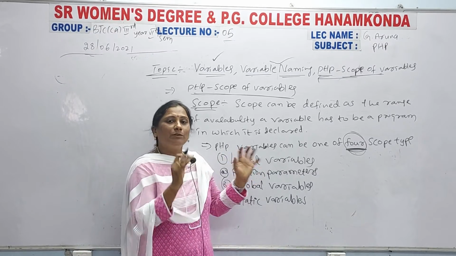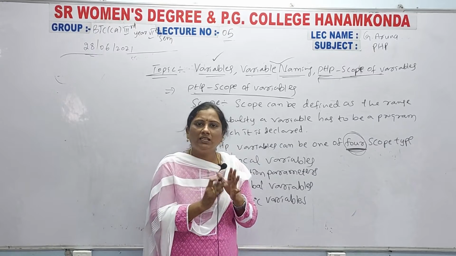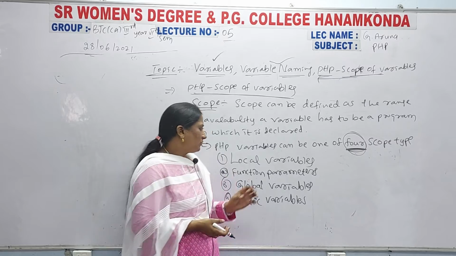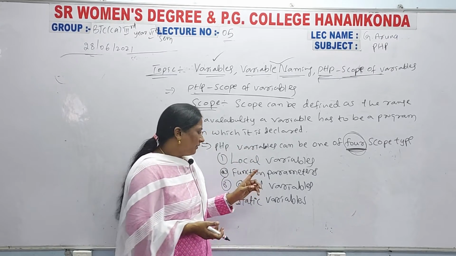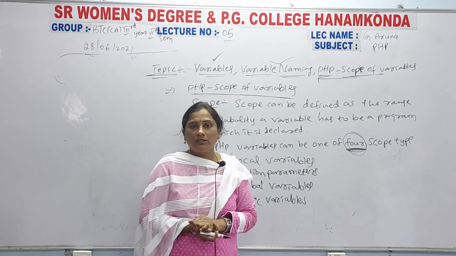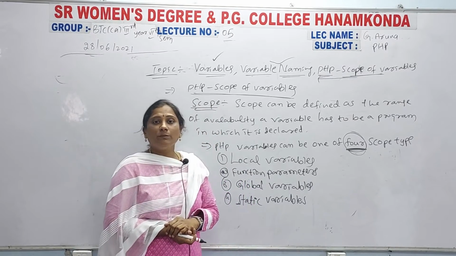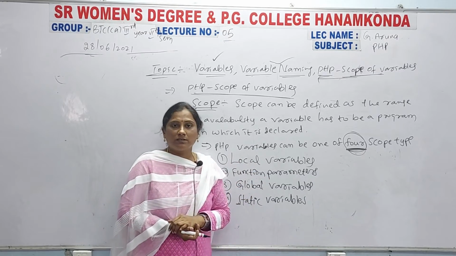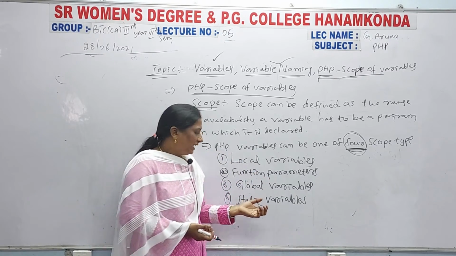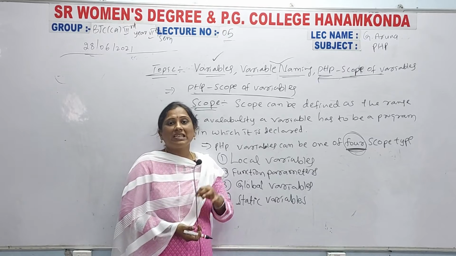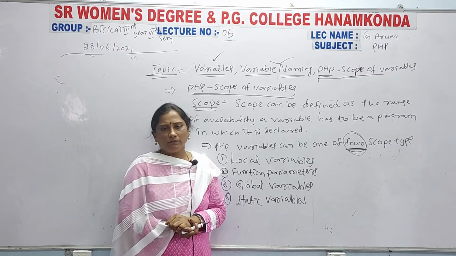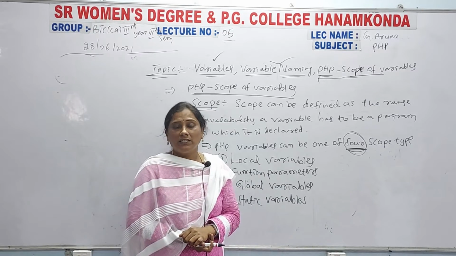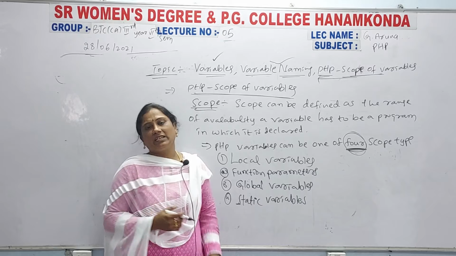So the first one is local variables, the second one is function parameters, which are there in C language and C++ also. Then global variables, and then static variables. So these are the four scope types in PHP variable declaration.